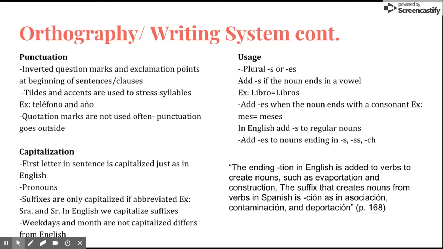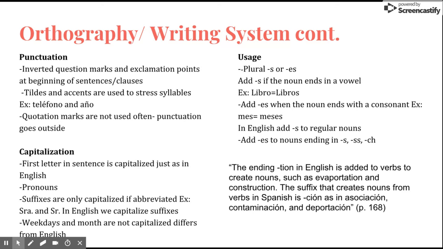When pluralizing nouns that end in a vowel, you simply add s, such as the word libro, you would pluralize it to libros and add an s. If a noun ends in a consonant, you add es, such as mes, which is Spanish for month. You would change it to meses with the es ending.